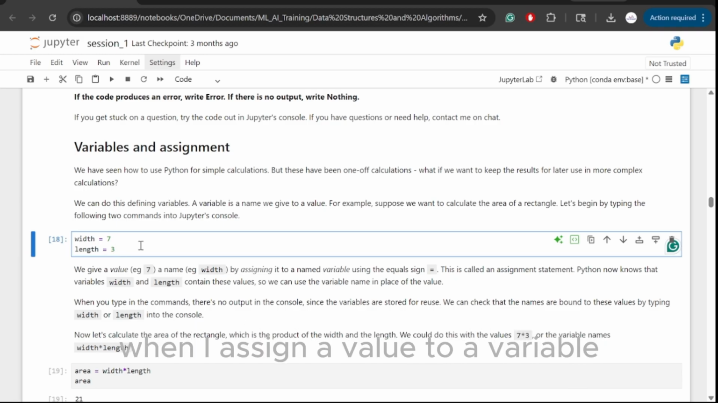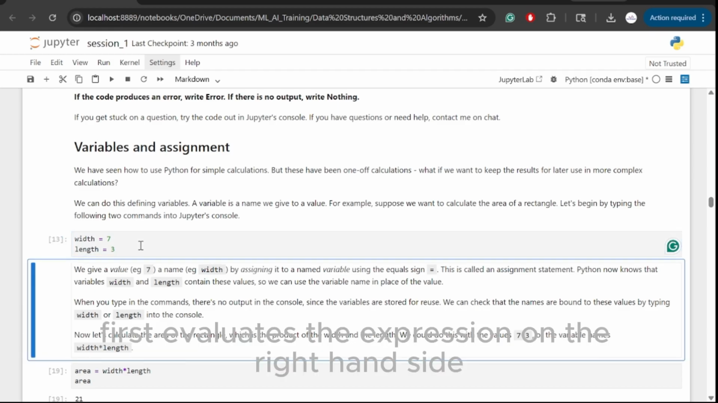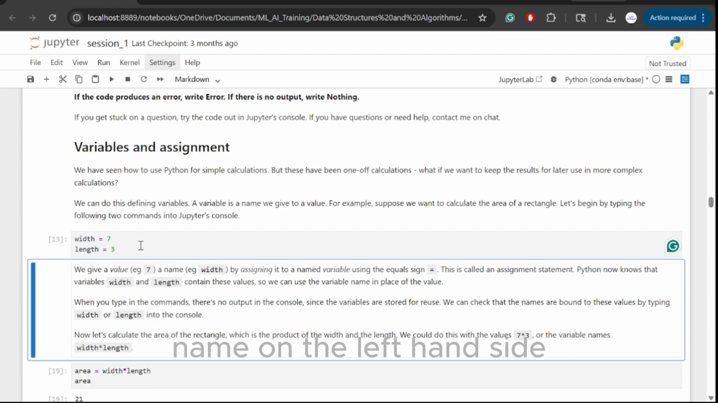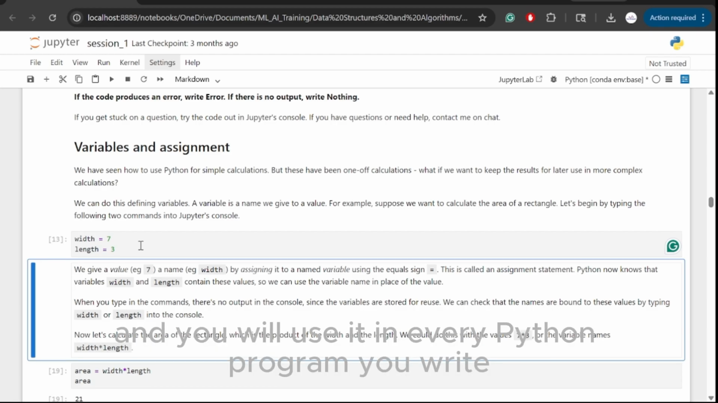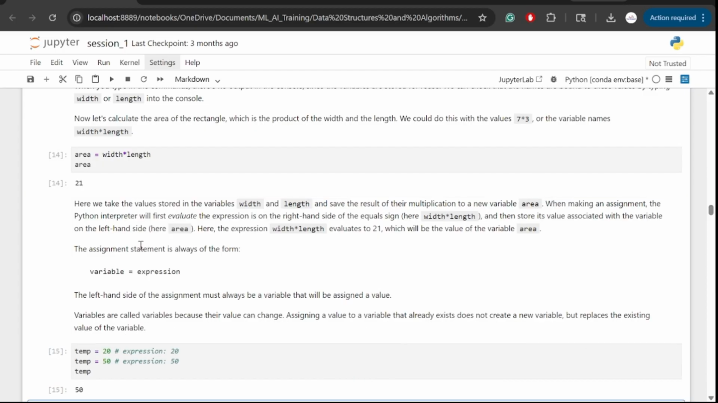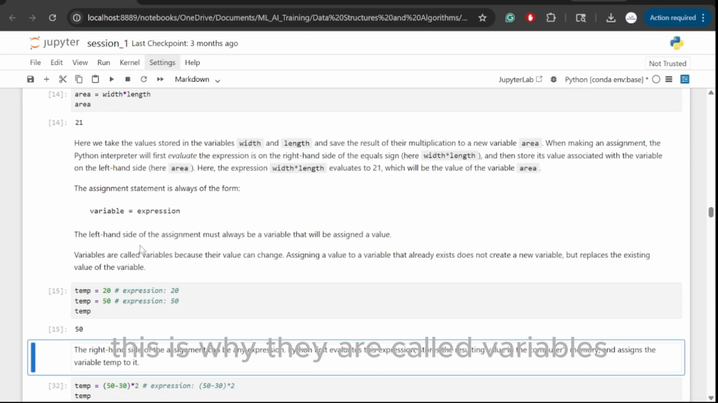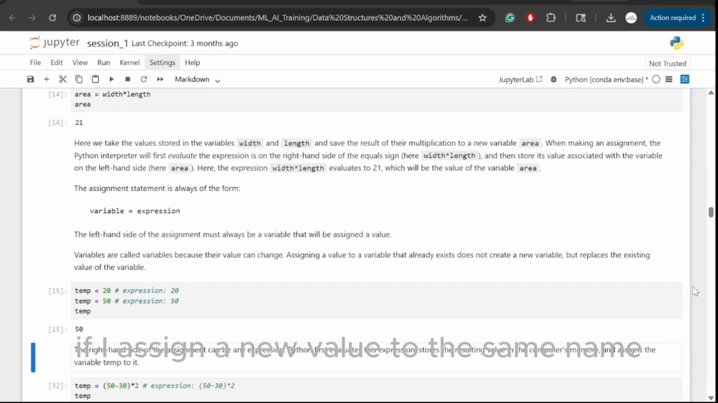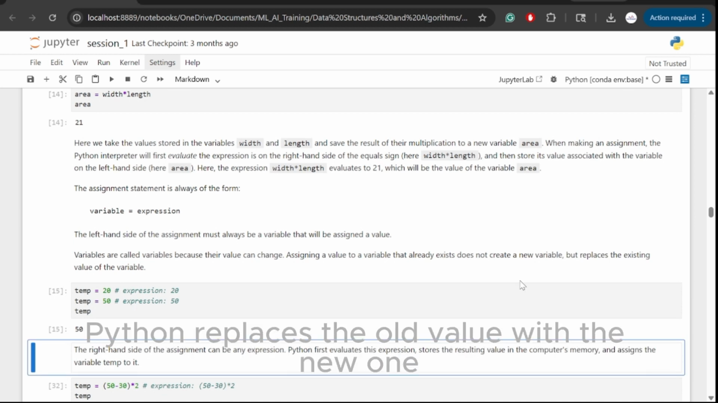When I assign a value to a variable, Python first evaluates the expression on the right-hand side, then stores the result under the variable name on the left-hand side. The idea is extremely important, and you will use it in every Python program you write. Also, remember that variables can change. This is why they are called variables. If I assign a new value to the same name, Python replaces the old value with a new one.